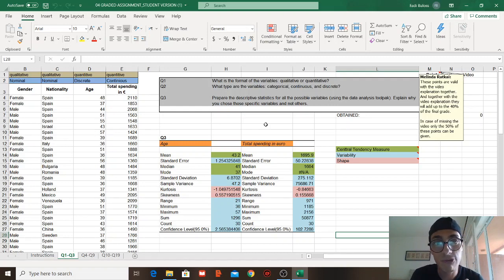Question number one: what is the format of the variables, qualitative and quantitative? There are two types of information given or provided. When I say information, it means data. There are qualitative and quantitative. Quantitative mainly considers numbers, things that can be countable, and it has two types, continuous and discrete. I'm going to go further into that in question two. Then we have the other type, which is qualitative.